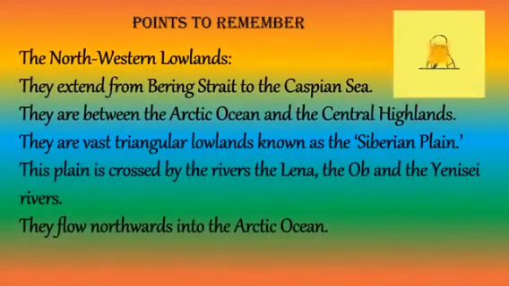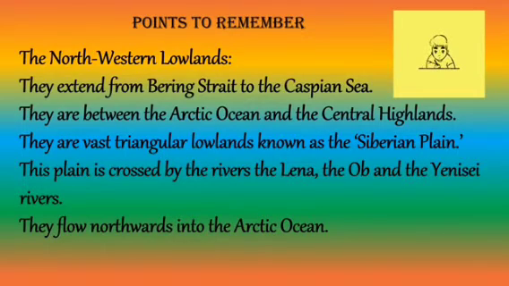Some more points to remember, children. The northwestern lowlands, that's a subheading. Under them, please write the points. They extend from Bering Strait to the Caspian Sea. They are between the Arctic Ocean and the Central Highlands.